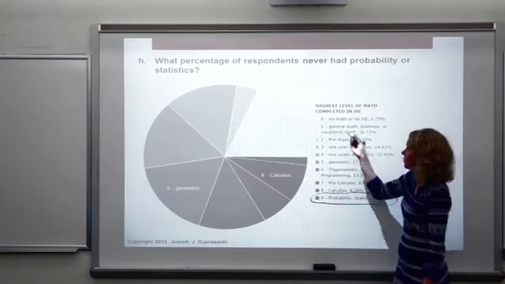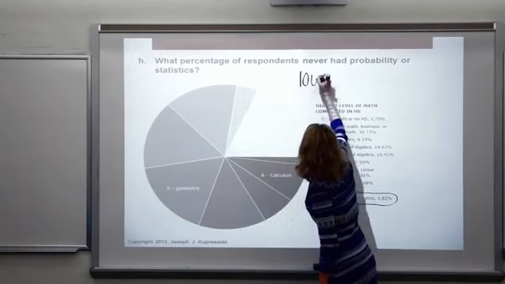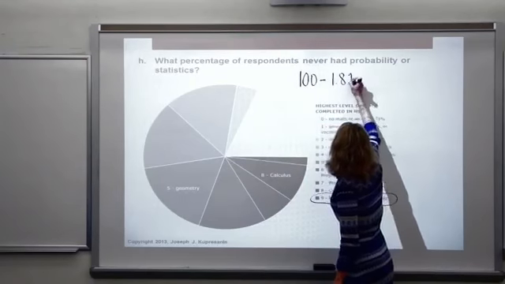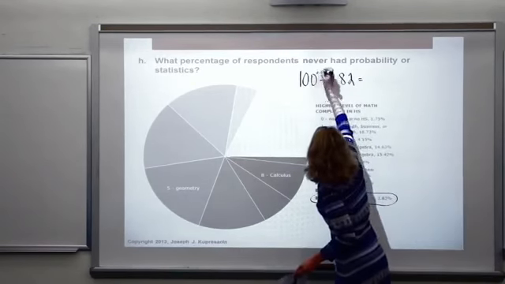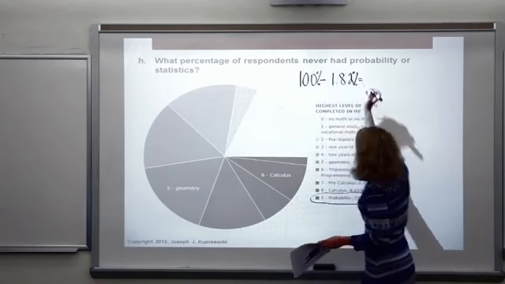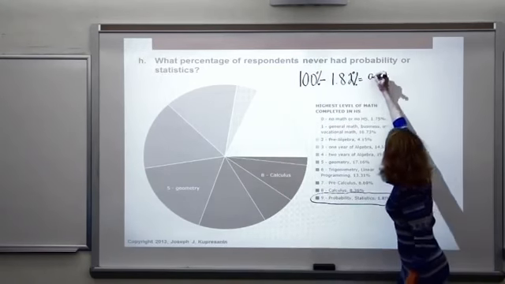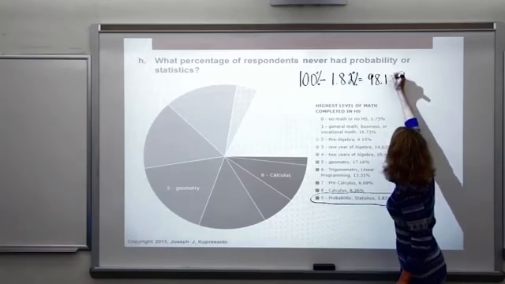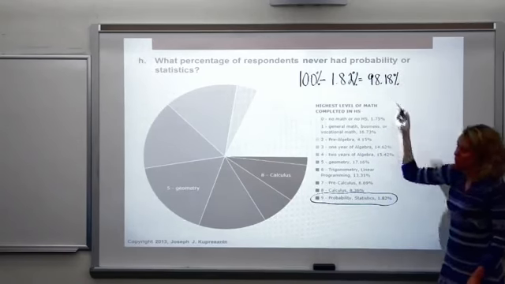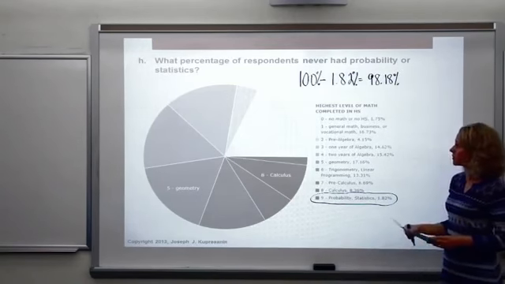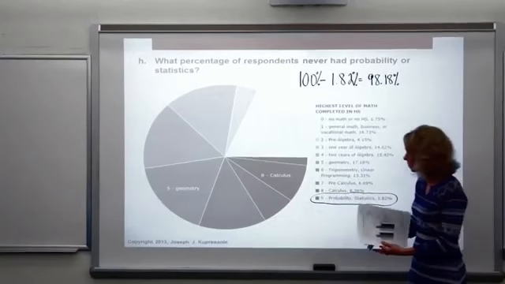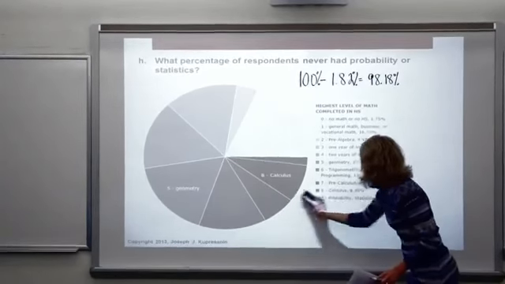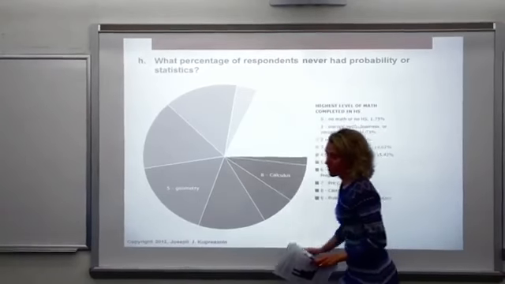So the percentage that have never had, if we take 100%, get rid of those that have had probability or statistics. I should make sure I label these as percentages. The other 98.18% have never had probability or statistics. All right. Next one.